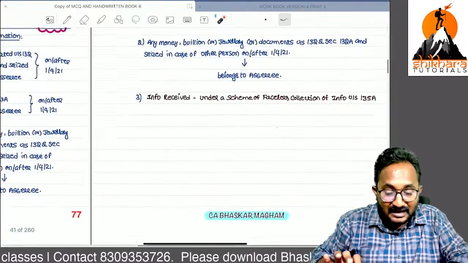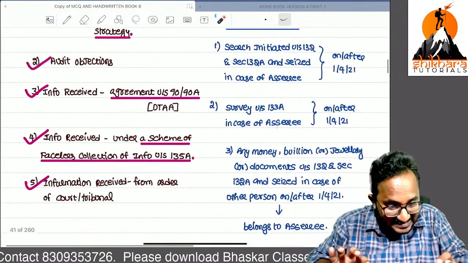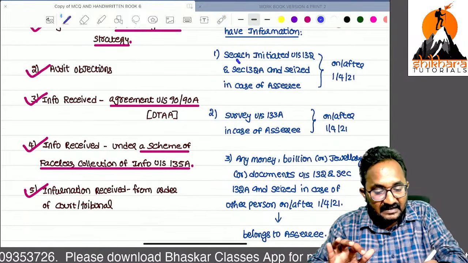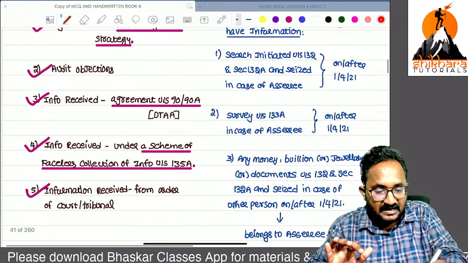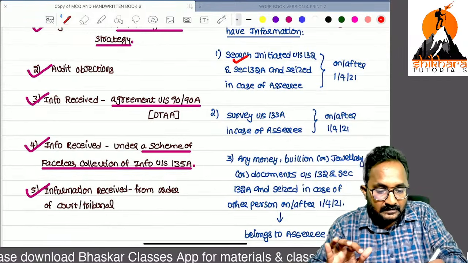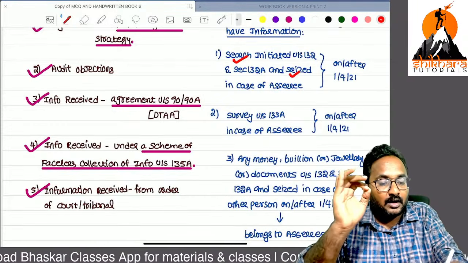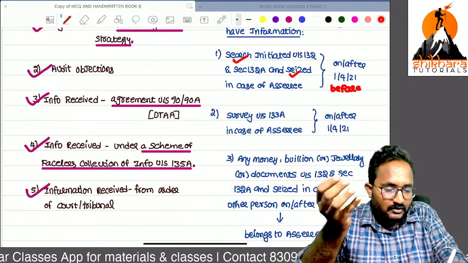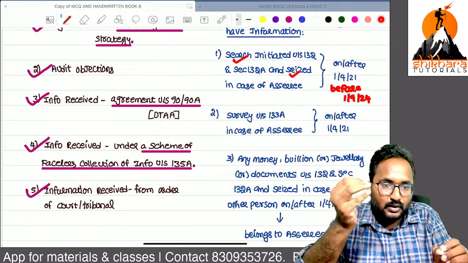Now we introduced the deemed to be treated as information. So if any search is initiated, remember, and assets are seized also, on or after this date, but before what date? You can add now also, before 1/9/2024.